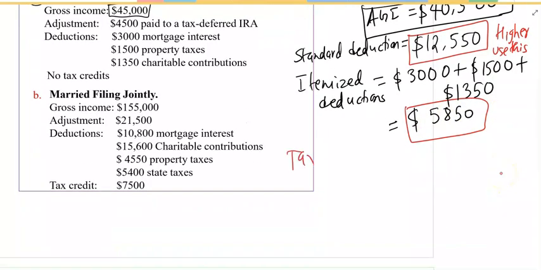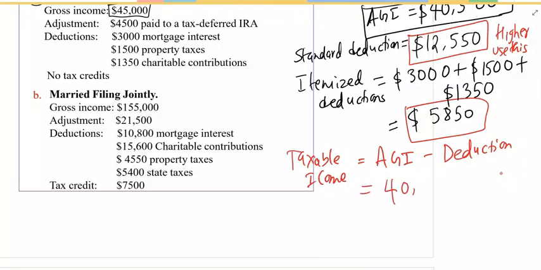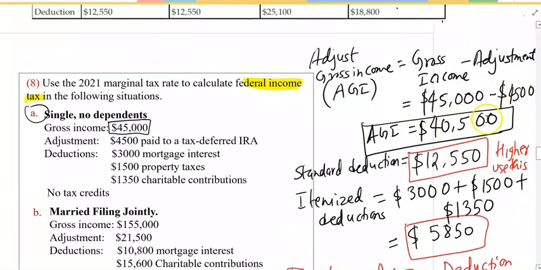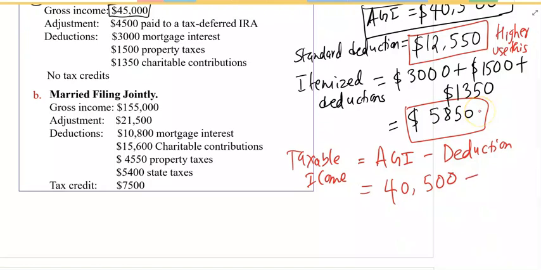For taxable income equals to adjusted gross income minus deduction. Adjusted gross income here is 40,500. See here, 40,500 minus 12,550, because we are using larger standard deduction here.